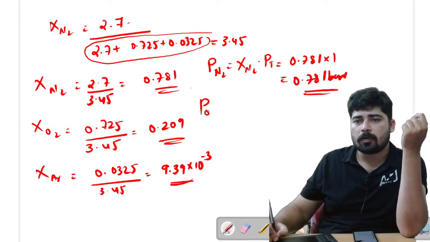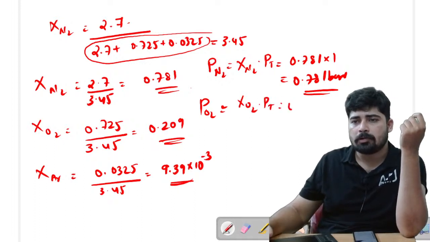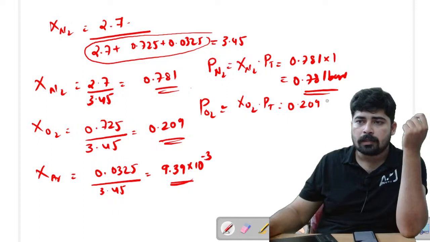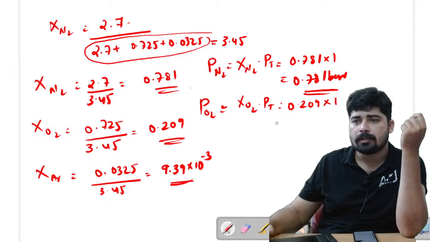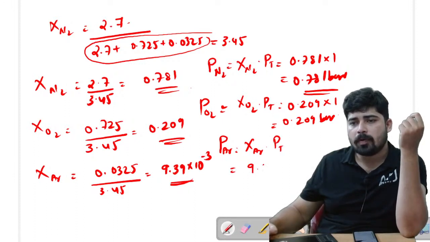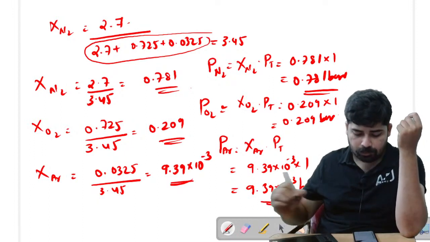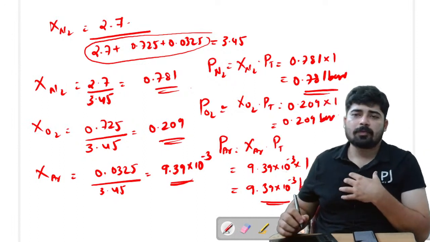Now partial pressure of O2 is equal to mole fraction of O2 into total pressure, that is 0.209 into 1 bar, which is equal to 0.209 bar. The last one is partial pressure of argon, equal to mole fraction of argon into total pressure, that is 9.39 into 10 raised to minus 3 into 1 bar, which is equal to 9.39 into 10 raised to minus 3 bar. So this is the answer for the question.